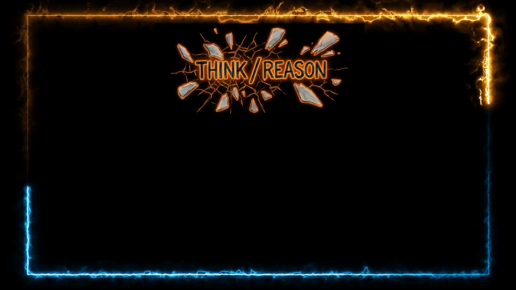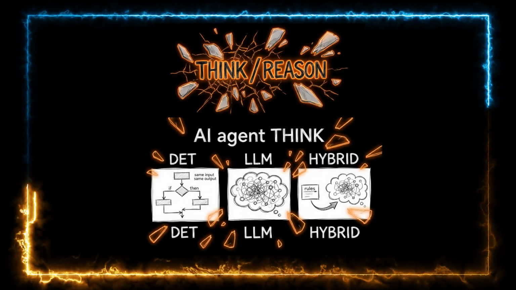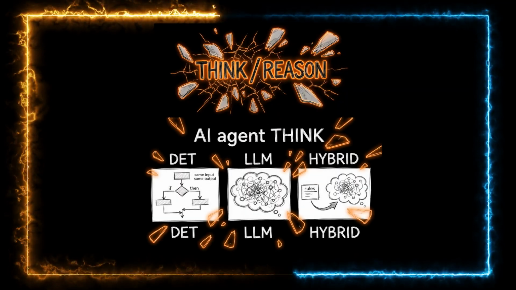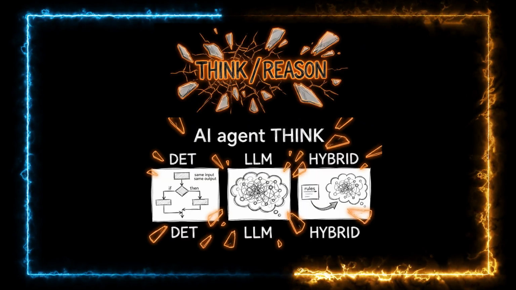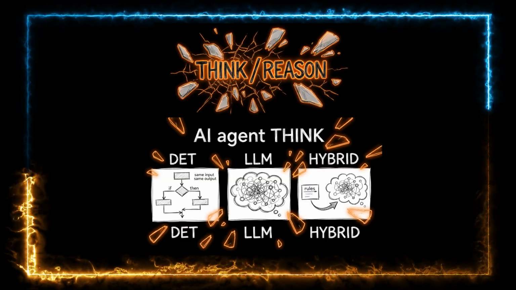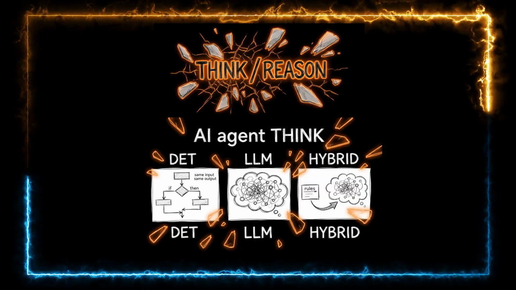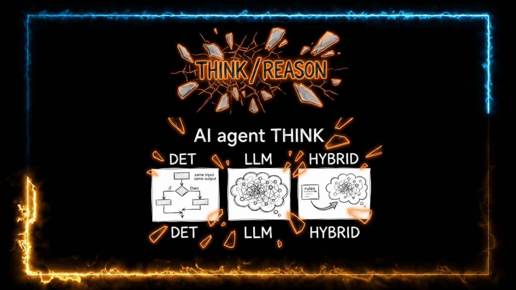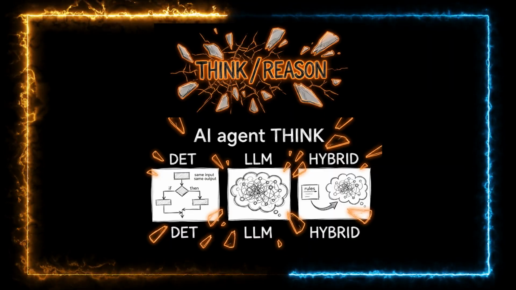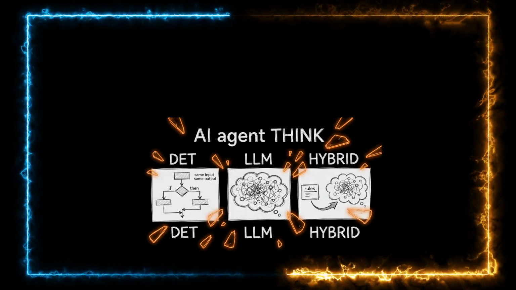Think is how the agent reasons and chooses what to do. There are 3 main types. Deterministic: fixed rules, if-then-else, same input always gives the same output. LLM-based: the model reasons, can be non-deterministic, learns from data. Hybrid: rules for routing or safety, LLM for open-ended reasoning. Deterministic means same input, same output every time.